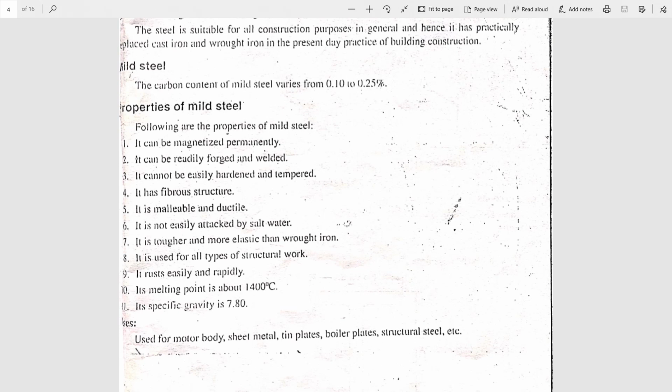Next property, it is used for all types of structural work. Next, it rusts easily and its melting point is 1400 degrees centigrade. Its specific gravity is 7.80 and we are using mild steel for preparing motor bodies, sheet metal, boiler plates, tin plates, structural steel, etc. So these are the three different types of ferrous metals: cast iron, wrought iron and mild steel, their properties and uses.